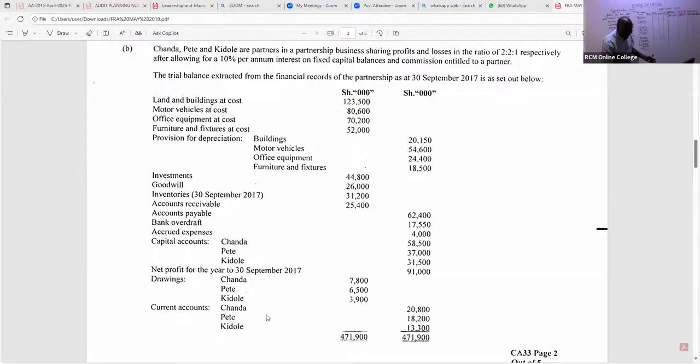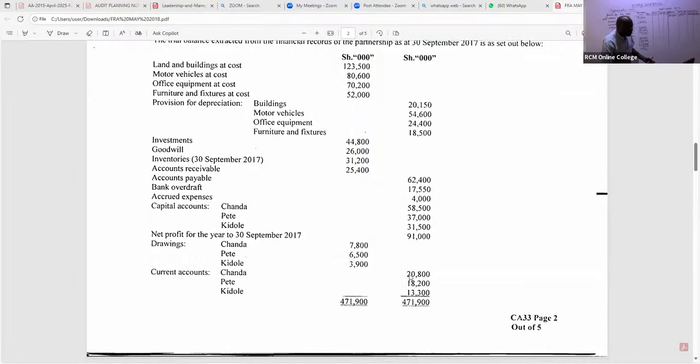Then we have their current accounts. Their current accounts, you can see again, 3 of them are on credit side. If one is on debit, you take it on debit. So in this case here, you write their current accounts. The current account, free marks, I'm telling you. Current accounts, we have 2,800.